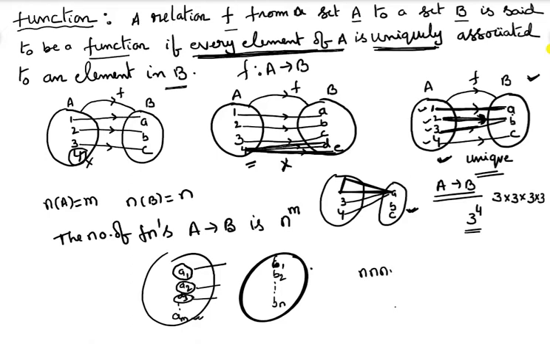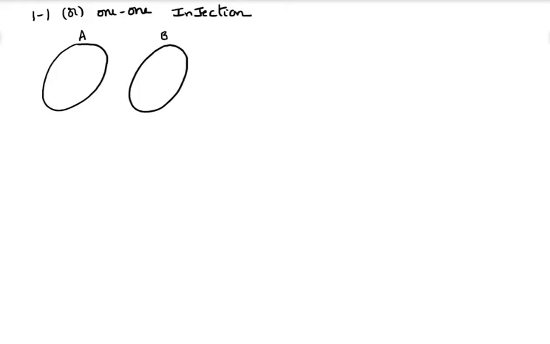So n into n into n into n, m times. That's why the number of functions from A to B is equal to n power m. So observe here, we are discussing about one function, or the same we can write one-one function. Another name for one-one function is injection.